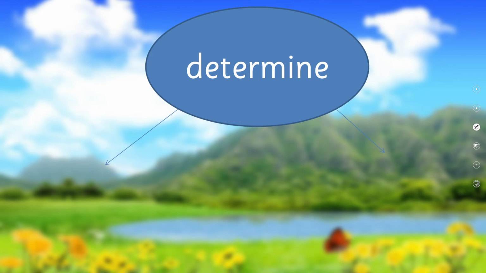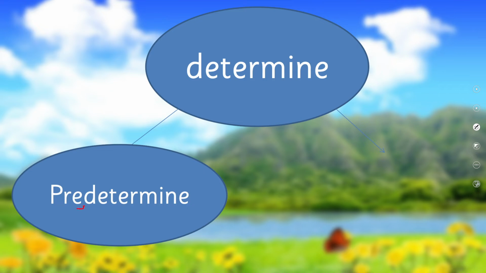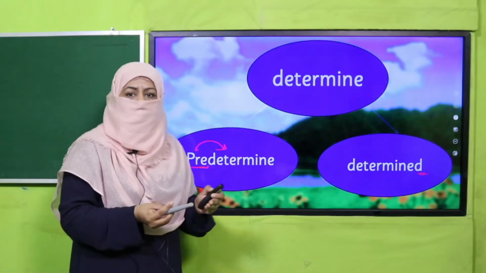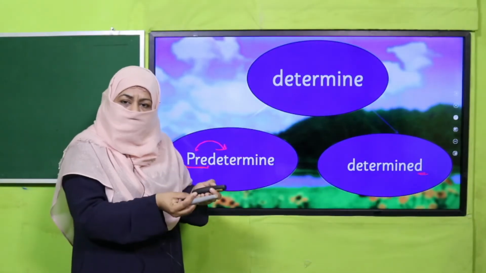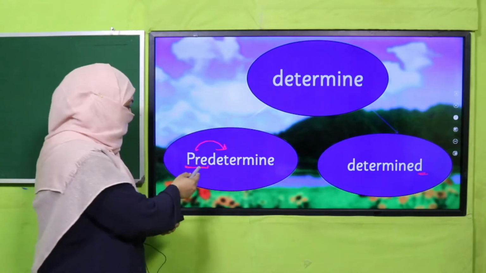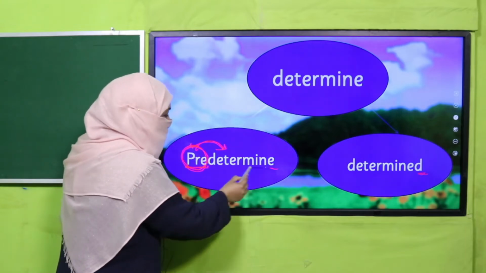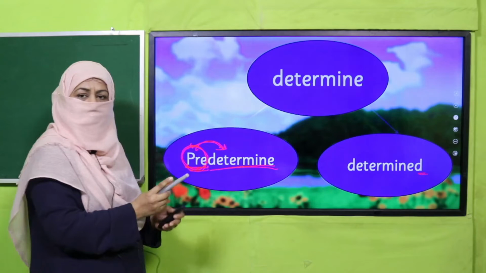Look at this word: determine. If I add pre, because it is added before, meaning at the beginning of a root word, that's why it's a prefix. And determined, it's added at the end of the word, that's why it's a suffix. So pre already means before. As we say predetermined, as we say pre-reading, it means something which we are doing before. So prefix means a letter or a group of letters which is attached to a root word at the beginning, at the start.